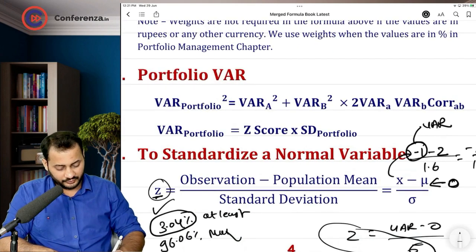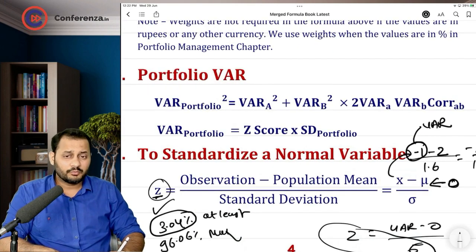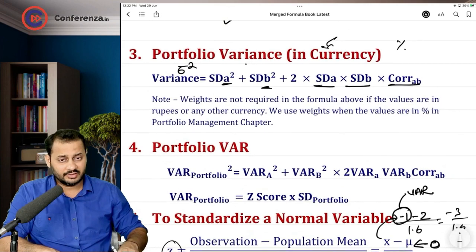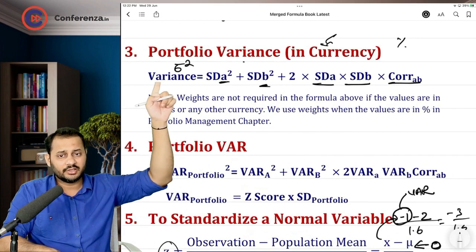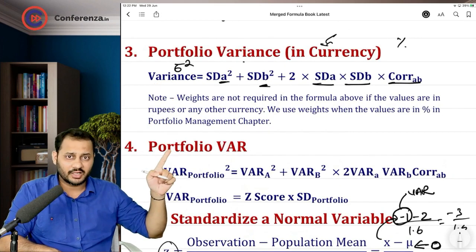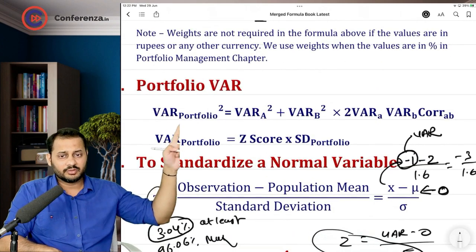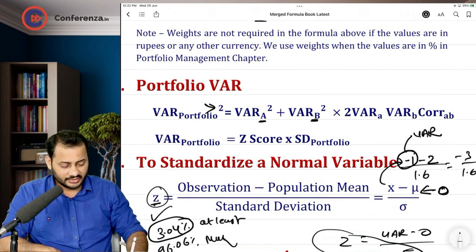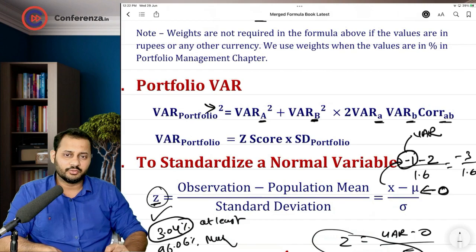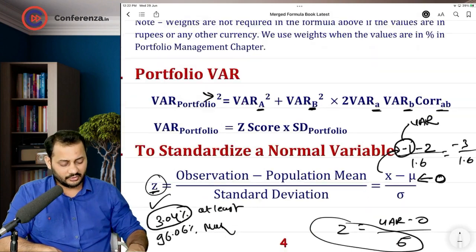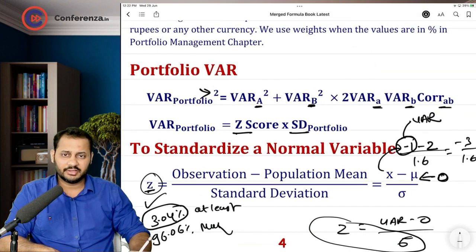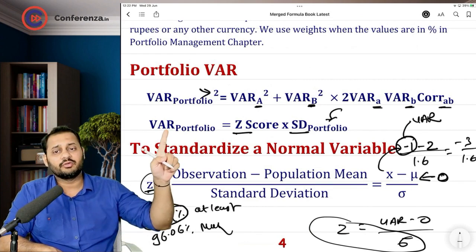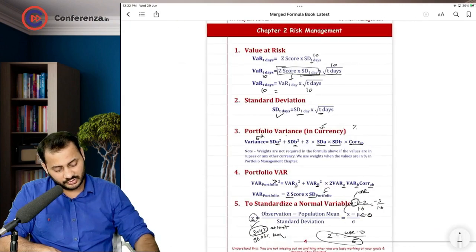Portfolio variance should be calculated in the same manner as we calculated the portfolio variance. Oh, this is portfolio VAR, sorry. So VAR of the portfolio square is nothing but VAR of the first security square, plus second security square, plus 2 into VAR of first security, second security, and correlation coefficient between the two. Also, VAR of the portfolio can be calculated with the same formula, Z score into standard deviation. The only thing is standard deviation of the portfolio should be taken in order to calculate the VAR of the portfolio. So this was all about the risk management.